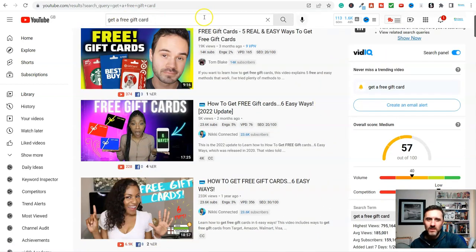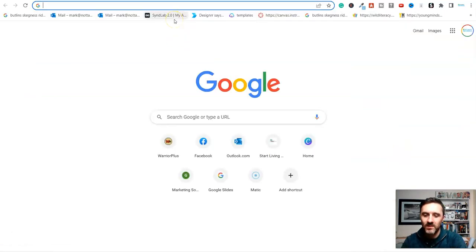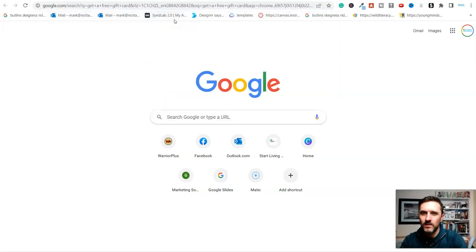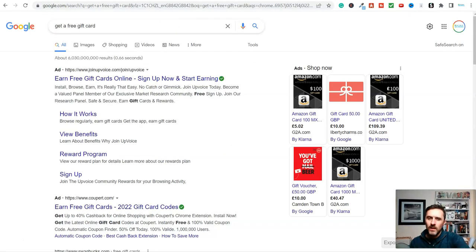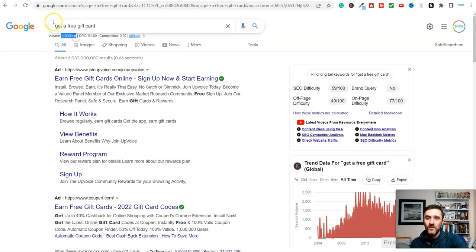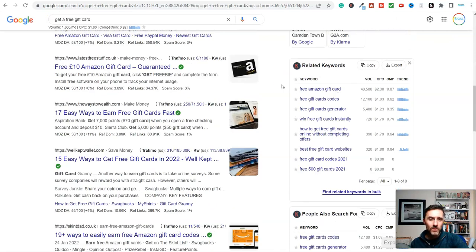Now, it's not showing me the search volume on here for some reason. So let me open this up in Google and I'll show you this. So get a free gift card. Hit on go. And now we can see 1,600 people a month are searching for get a free gift card. If I also scroll down the page here, we've got related ones.